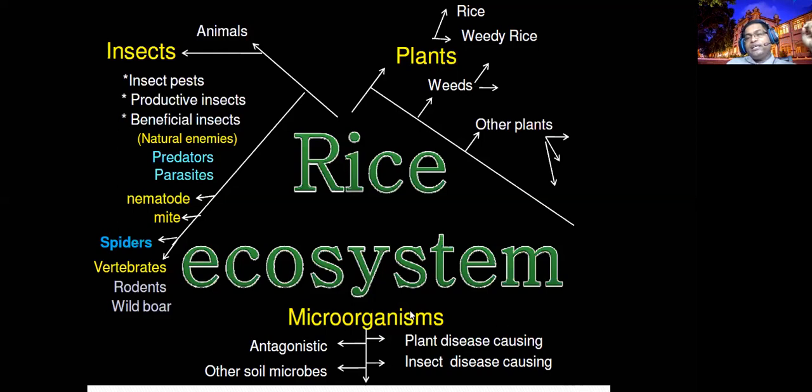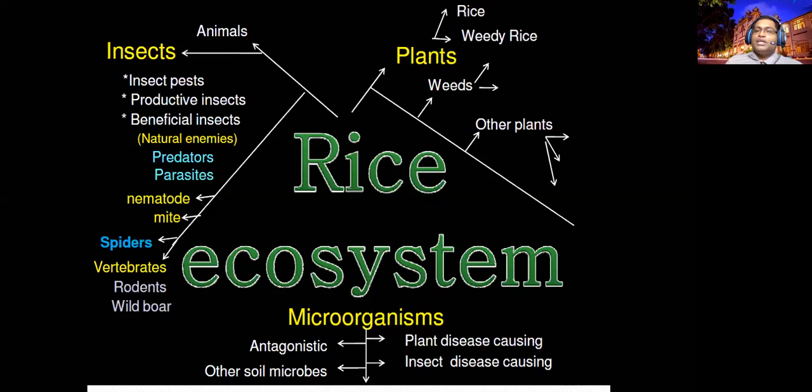The endophytic microorganisms will be there, the root promoting microorganisms, rhizobacteria, mycorrhizas, and pathogens will be there. So you have to consider all these biodiversities around the rice ecosystem before setting up an IPM, right? If you are considering all these things, then you can decide which tactic will be most suitable at the particular time,